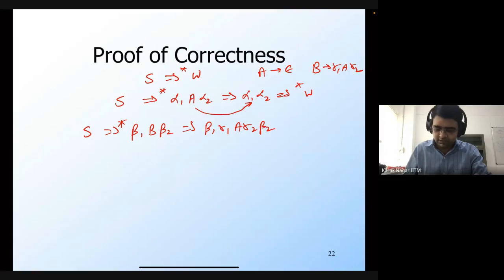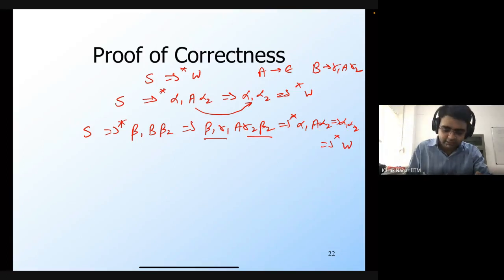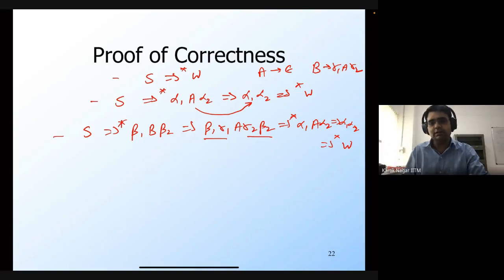And then from this point, in some number of steps, this beta 1 gamma 1 and beta 2 gamma 2 were converted to alpha 1, A, alpha 2. And then I used the epsilon production, so alpha 1, alpha 2, and from there I got the word W. So this is the same derivation, and all of these three derivations are the same, just expanding the steps that were involved in the derivation.